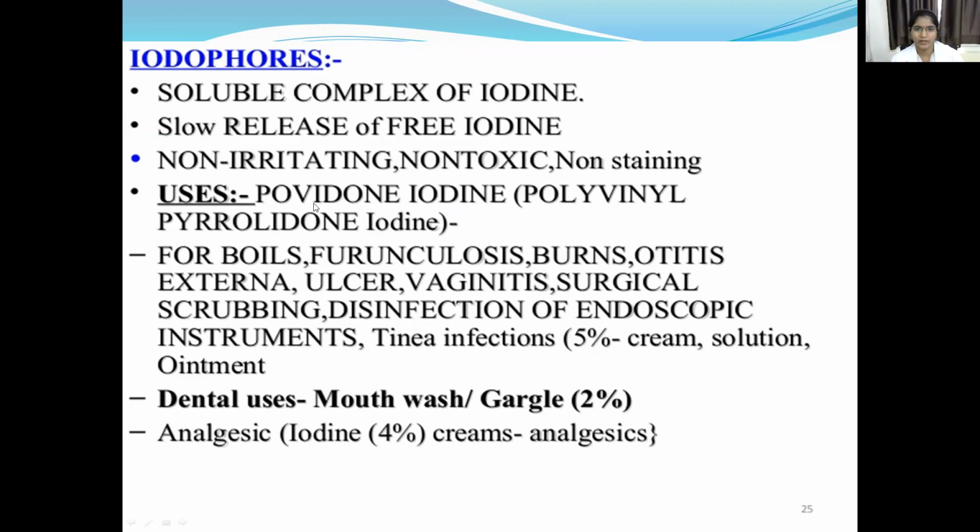Its uses: povidone iodine is a powder we can apply after getting a wound or crack. We can apply it as an antiseptic powder. It is used for boils, furunculosis, burns, otitis externa, ulcers, vaginitis, and surgical scrubbing. And it is also used for disinfection of endoscopic instruments and tinea infections.